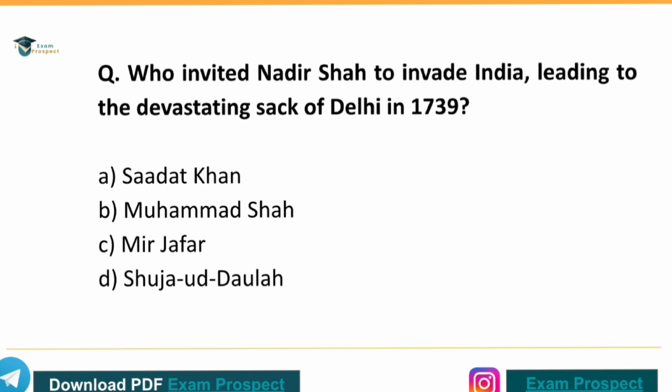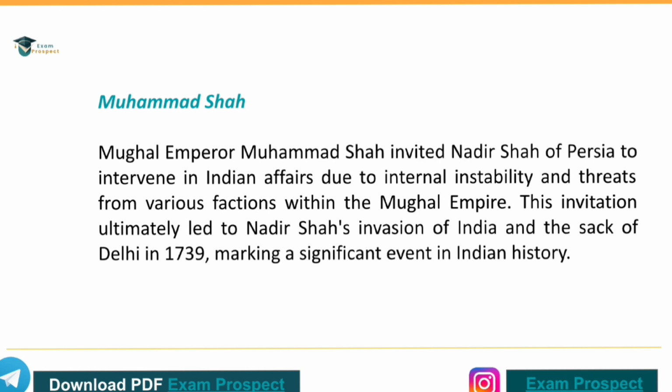Next question. Who invited Nadir Shah to invade India, leading to the devastating sack of Delhi in the year 1739? The correct answer is option B, Muhammad Shah. Mughal Emperor Muhammad Shah invited Nadir Shah of Persia to intervene in Indian affairs due to internal instability and threats from various factions within the Mughal Empire. This invitation ultimately led to Nadir Shah's invasion of India and the sack of Delhi in 1739, marking a significant event in Indian history.